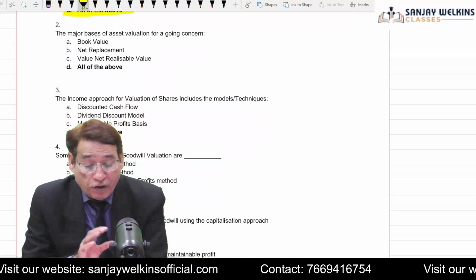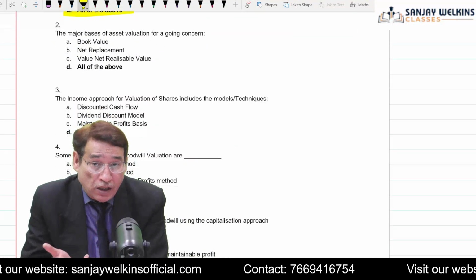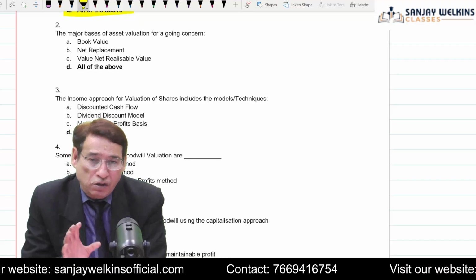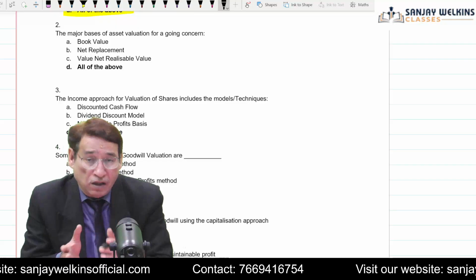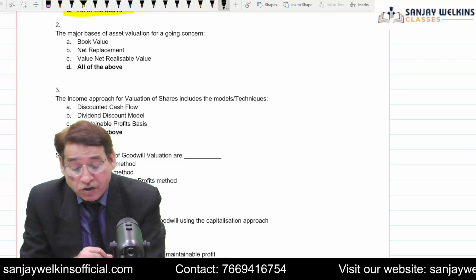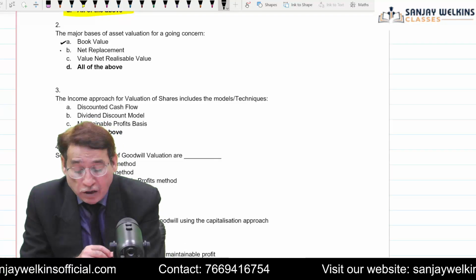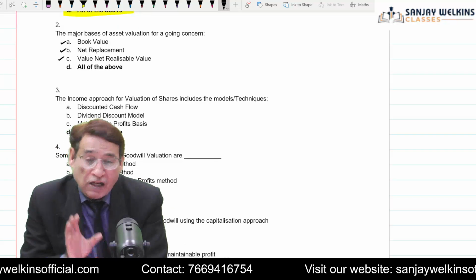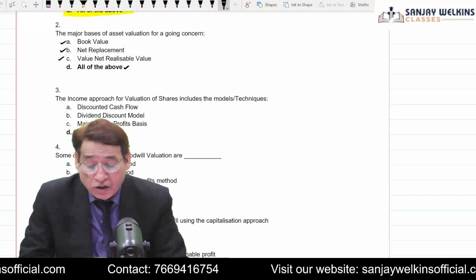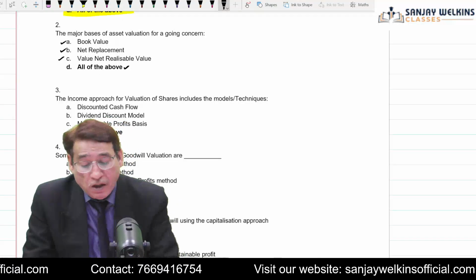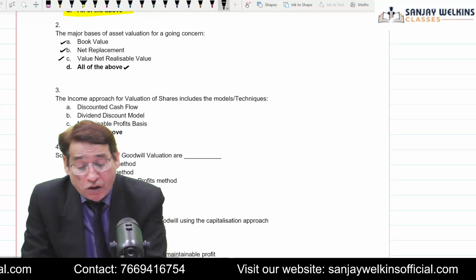Major basis of assets valuation for a going concern. Actually, this sort of question you will not be asked. Correct? In order to know actually whether a concern is a going concern or not, generally we take into account the book value, the replacement value, and the realizable value. So we may say that all of the above are the characteristics or the major basis for assets valuation of